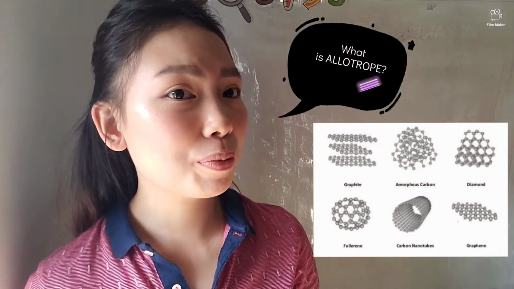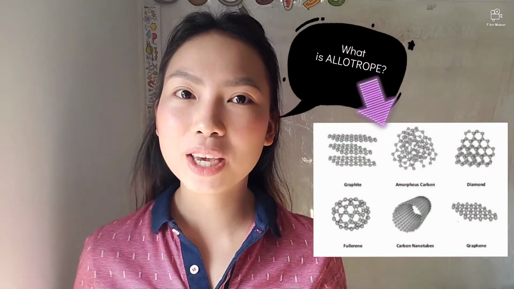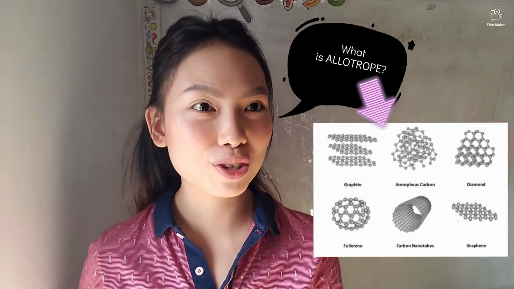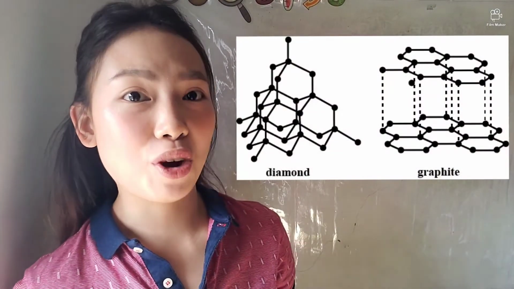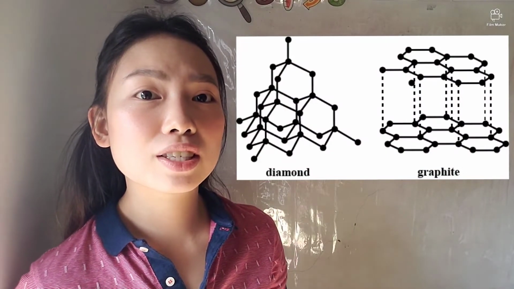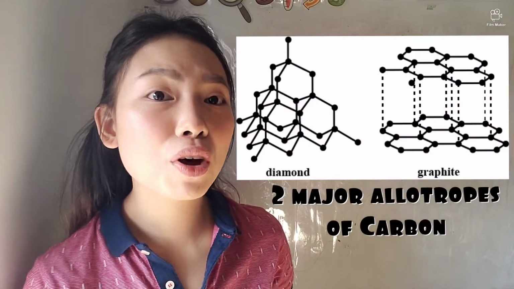Another characteristic of carbon is having many allotropes. What is an allotrope? Allotropes is the element's existence in 2 or more forms or crystalline forms. Meaning to say, iisang klase ng element na carbon ang pinag-uusapan natin, pero meron siyang iba't ibang klase ng formation of carbon-to-carbon bonding. And an example of that is the diamond and graphite. Diamond and graphite are the 2 major allotropes of carbon.